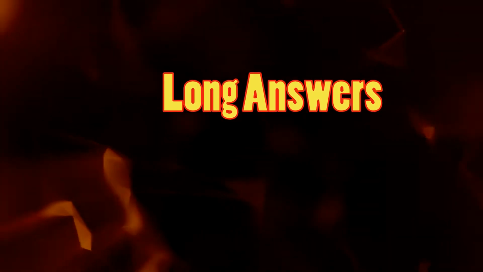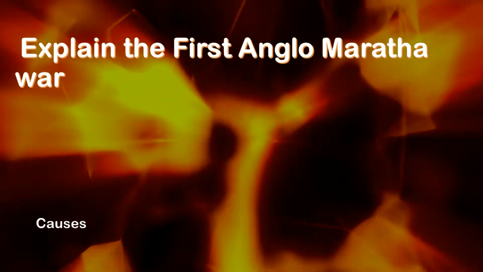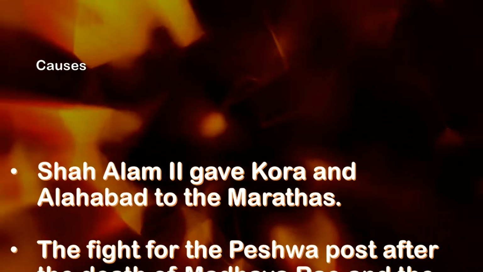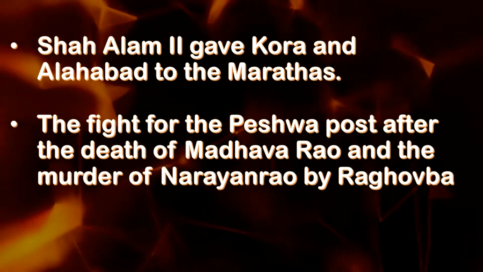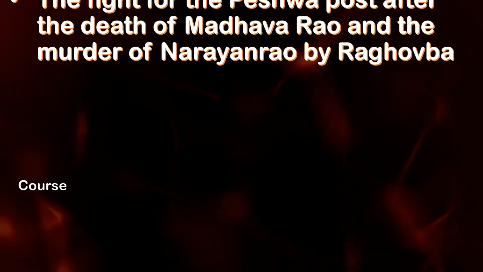Explain the First Anglo-Maratha War. Causes: Shah Alam II gave Kora and Allahabad to the Marathas. The fight for the Peshwa post after the death of Madhava Rao and the murder of Narayan Rao by Raghoba.